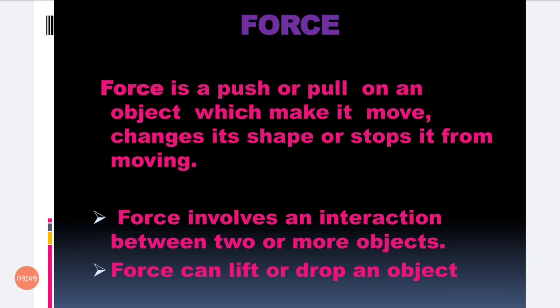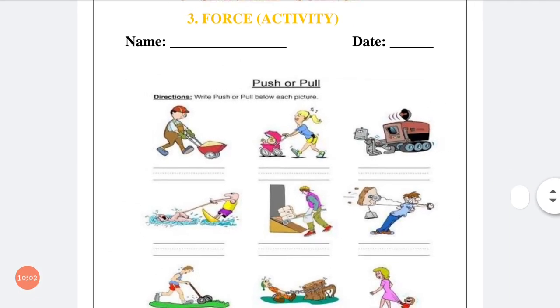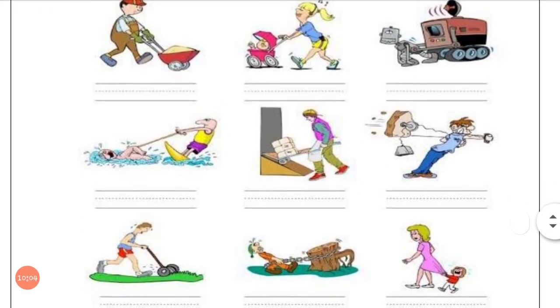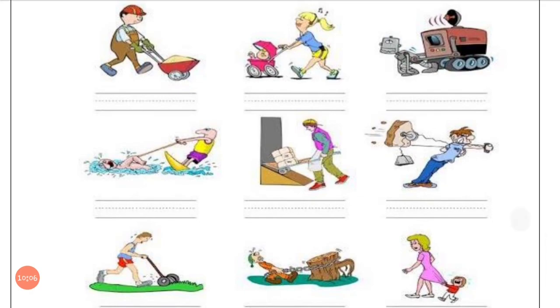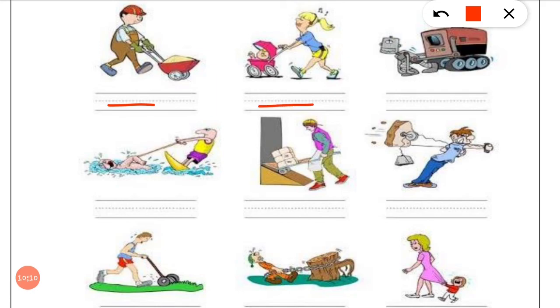Good. Now we see today's homework, an activity there. You have to do that activity. Okay, this is the activity for you. Here 9 pictures are there. You have to write here whether it is a push activity or a pull activity.